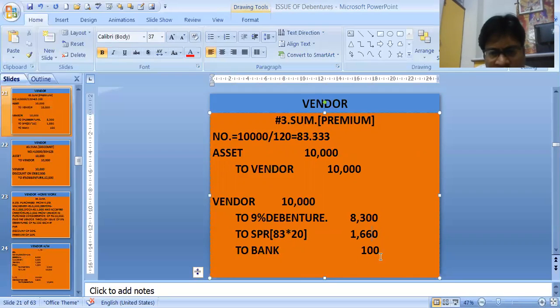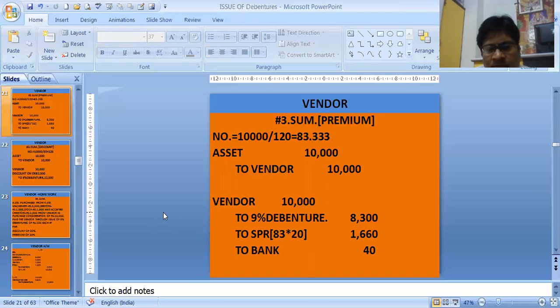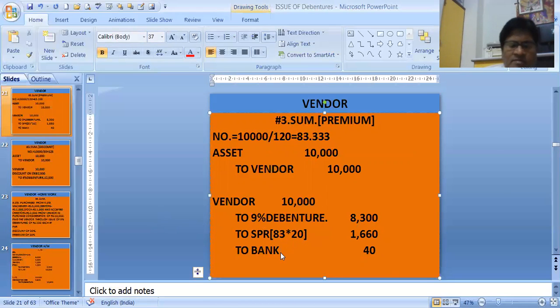And the remaining amount is 40, the balancing figure. Yeah, now this is the correct one. So the balancing figure is the bank figure. Whatever is the fraction amount, that is the balancing figure that we are paying through bank. Let's see one more sum.